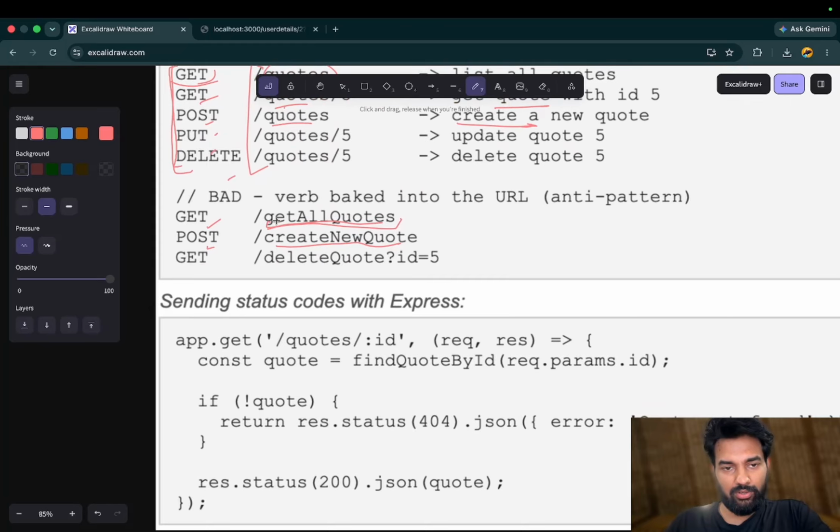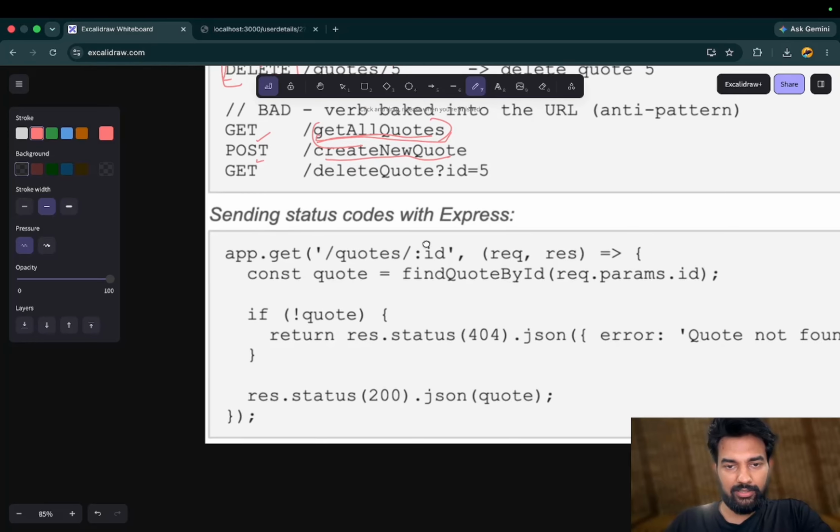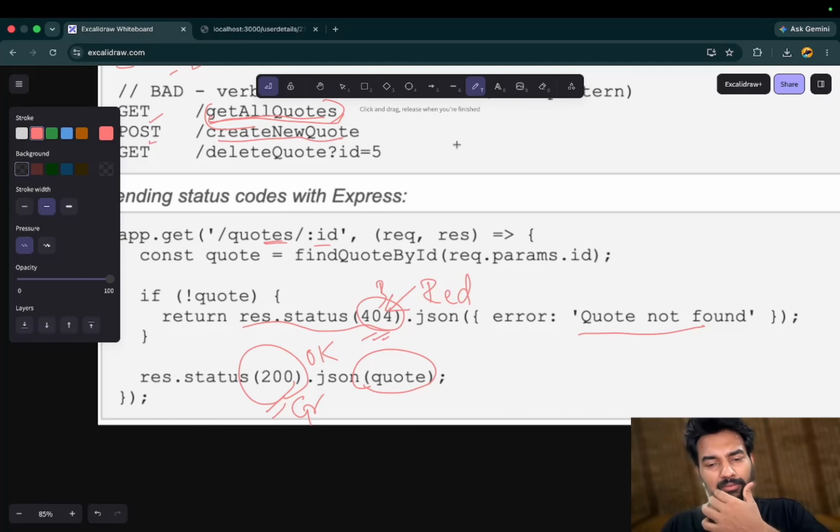So we do not write everything in the URL. And for sending the status code, here in app.get quotes with the ID, we are sending response.status 404 quote not found, and if the quote is found, then we are sending 200, because this is okay, positive, green, you can say, and this is 404, red, something bad happened. So these codes are correct, and it is good practice to do this.